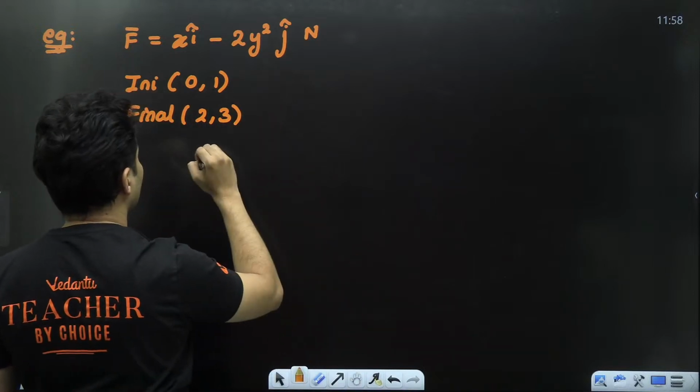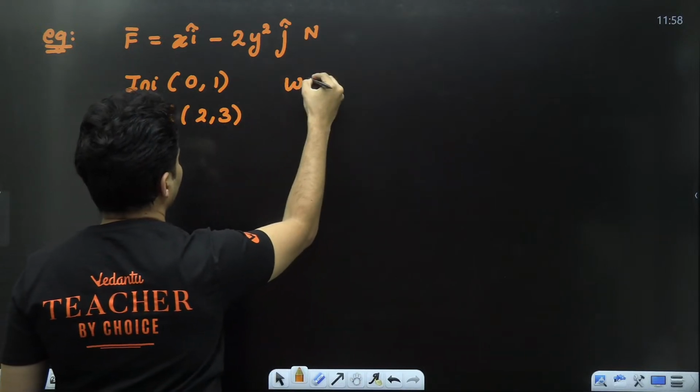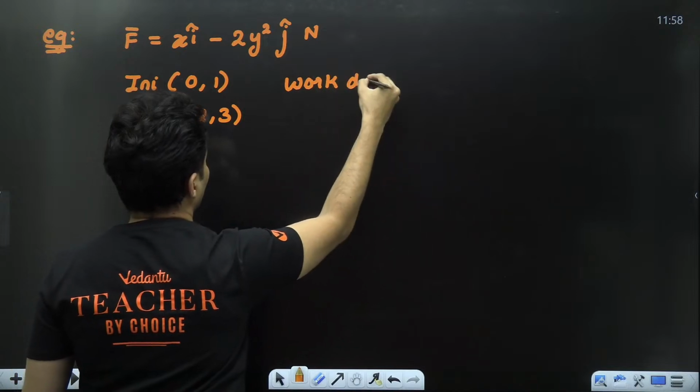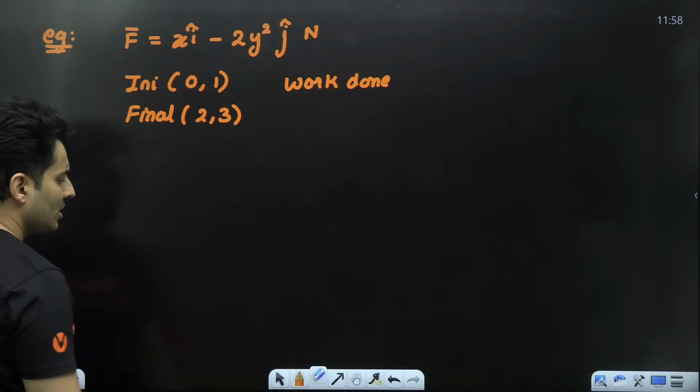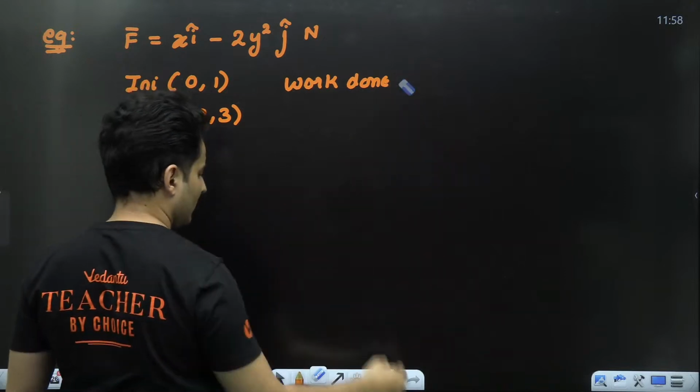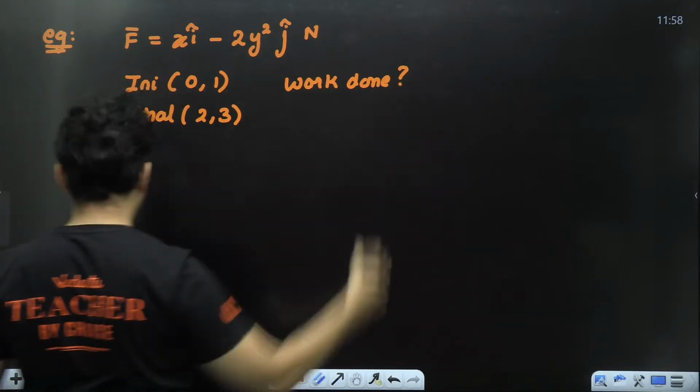Okay, so the question is basically find the work done. Let's try to solve this.